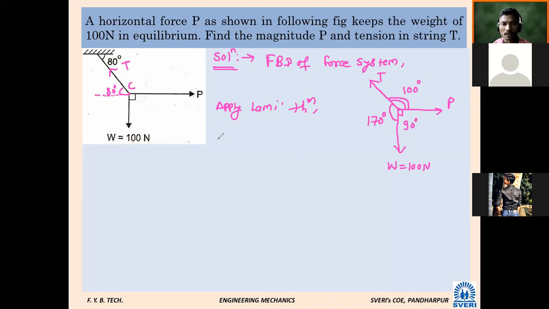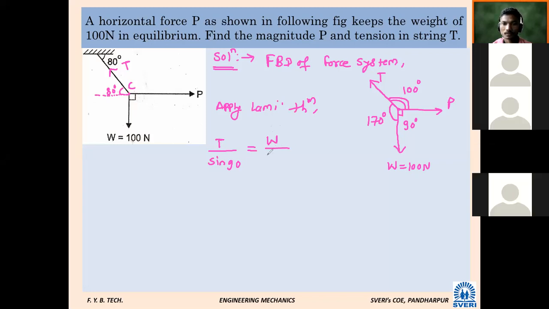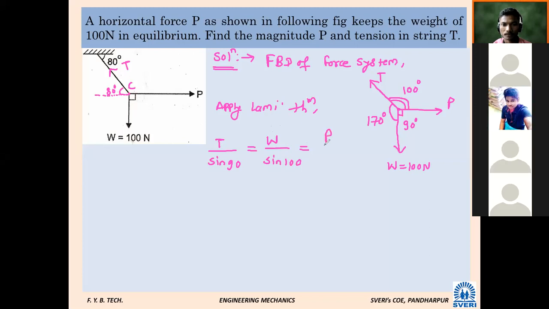Can anybody tell? T divided by what we have to take? Sin 90. T divided by sin 90 equal to W divided by sin 100, equal to force P divided by sin 170.